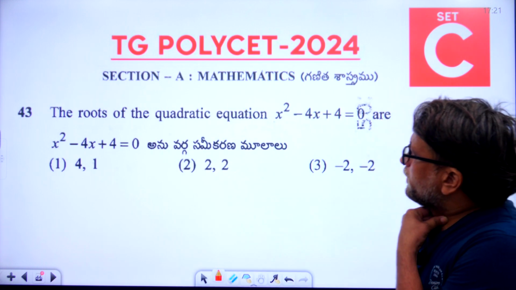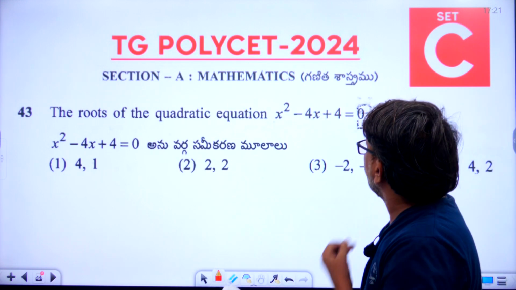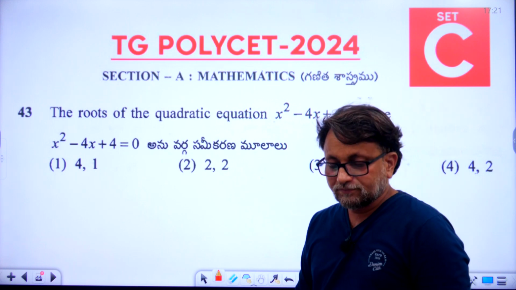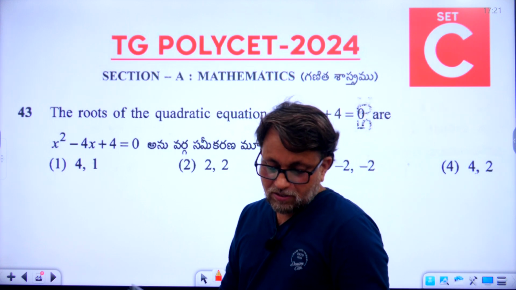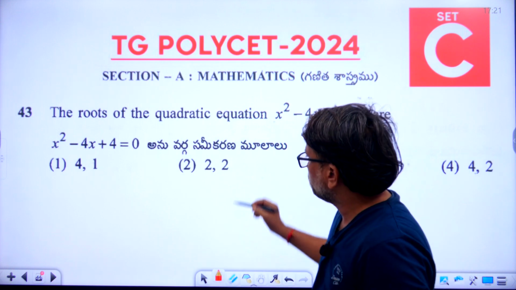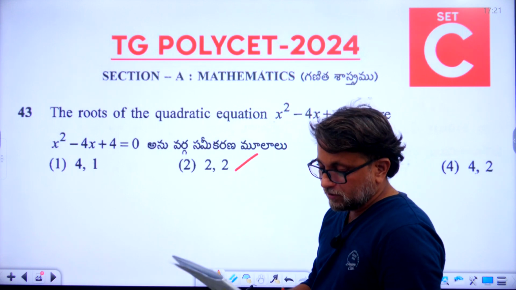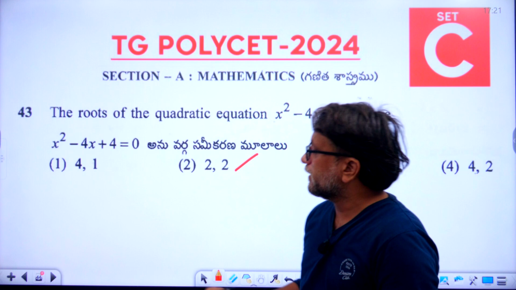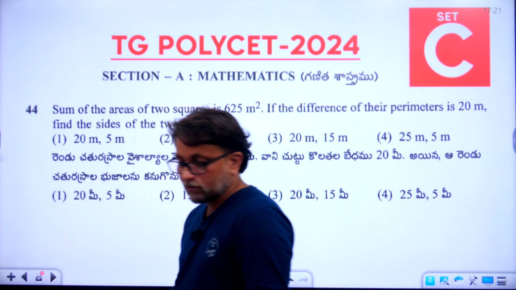The roots of the quadratic equation x square minus 4x plus 4 is equal to 0 are. 43rd question, students. The right answer is 2. Second option is the right answer, 2 comma 2. Okay. Now 44th.